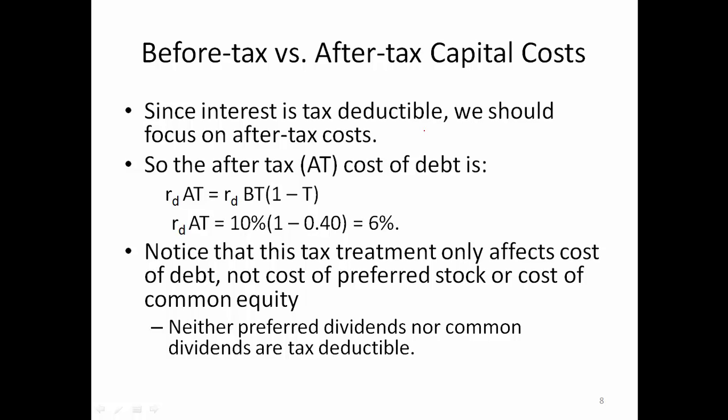Since interest is tax deductible, we should actually focus on the after-tax cost of debt. When we have a 10% before-tax cost of debt, we want to multiply by 1 minus 40%. Well, 40% is the tax rate. Then we have a 6% after-tax cost of debt. Notice that this tax treatment only affects the cost of debt, not the cost of preferred stock or the cost of common equity, because neither preferred dividends nor common dividends are tax deductible.